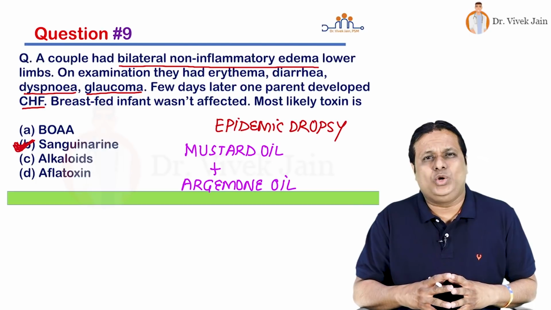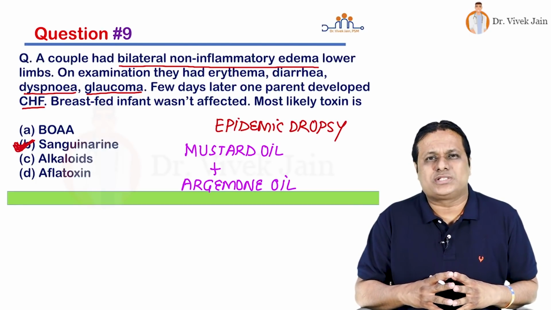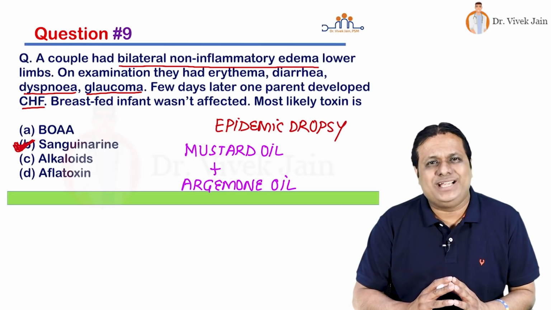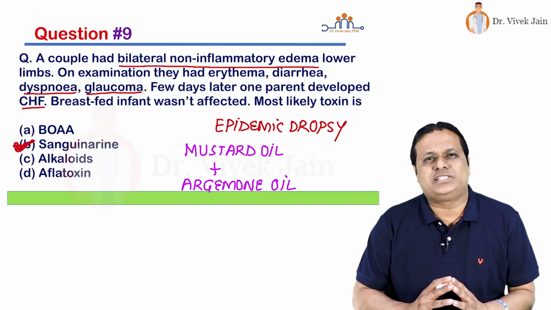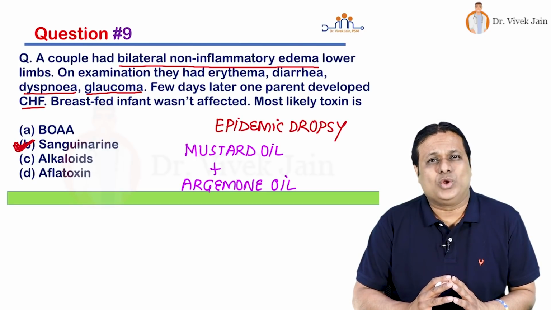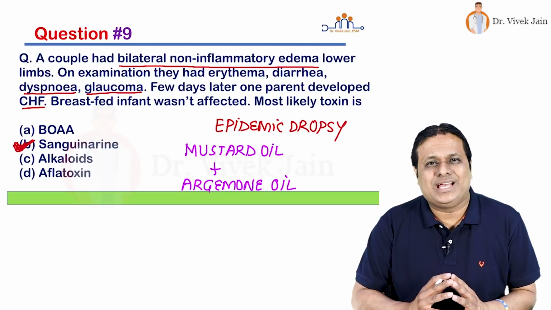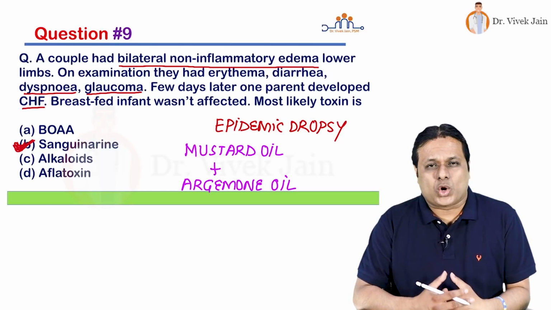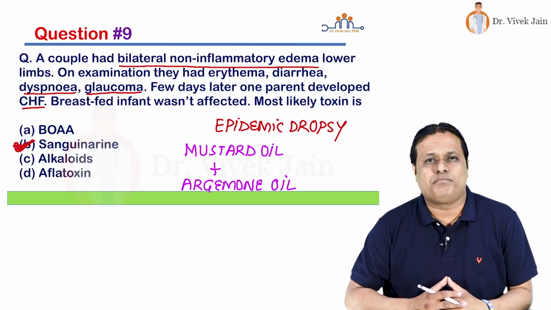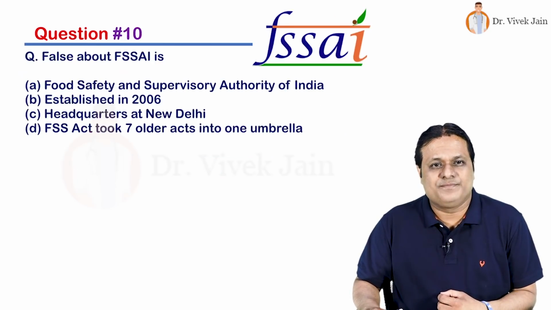What does sanguinarine do in the body? It inhibits oxidation of pyruvic acid. So pyruvic acid or pyruvate accumulates in the blood and leads to manifestations of edema, that is bilateral, lower limbs, non-inflammatory. It also leads to dyspnea, glaucoma, congestive heart failure and death. So this is definitely sanguinarine, epidemic dropsy. The most sensitive test for this particular disease is paper chromatography test.